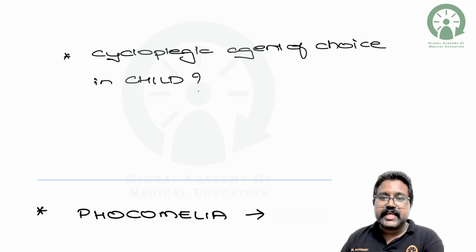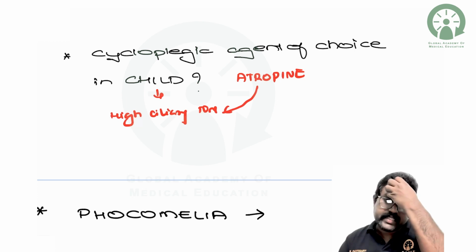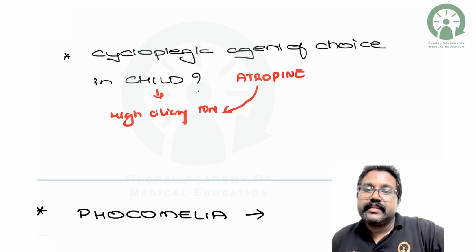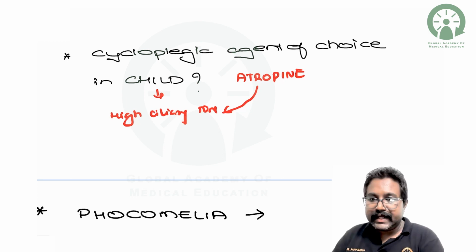So next, coming to the cycloplegic agent of choice in children. Please remember, the cycloplegic agent of choice in children is atropine. Since children have high ciliary tone, atropine can overcome this high ciliary tone. That is why atropine is the drug of choice, the cycloplegic agent of choice, in children for any refractive error testing.